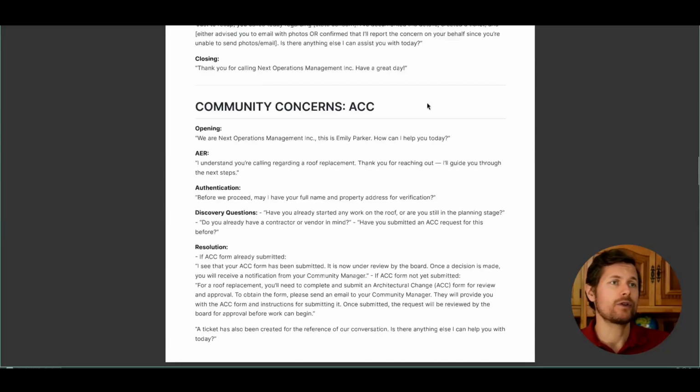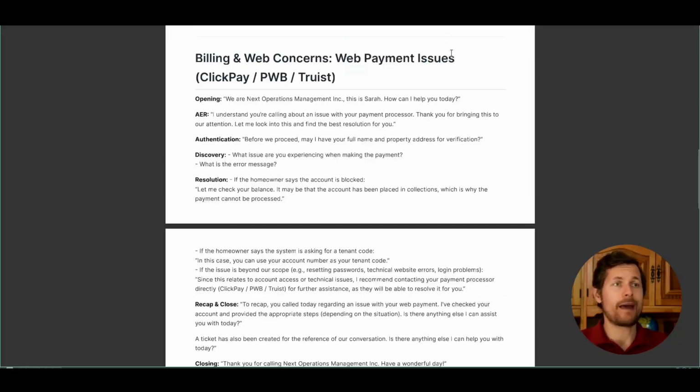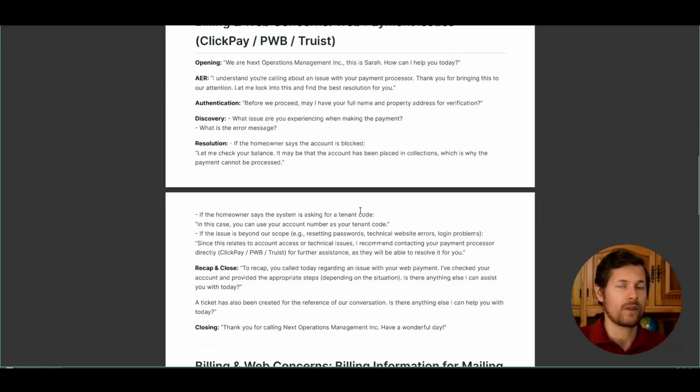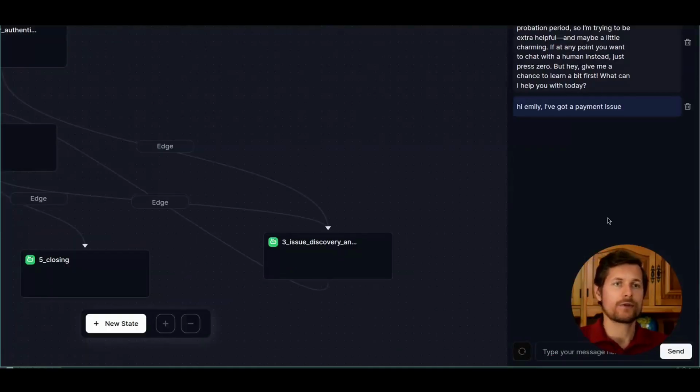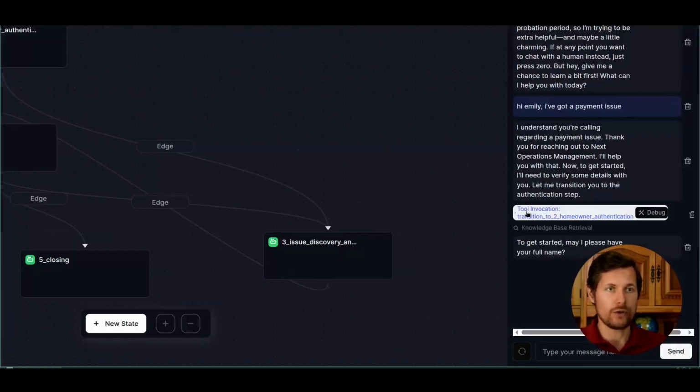And let's say we want to ask about a web payment issue. Let's just say the system asks for a tenant code, just for the sake of simplicity. So I'm going to go back and say, hi, Emily, I've got a payment. So now we can see that it transitioned to the next step.